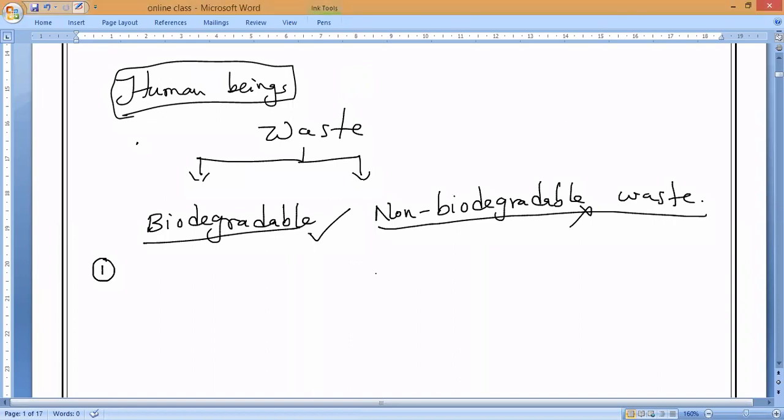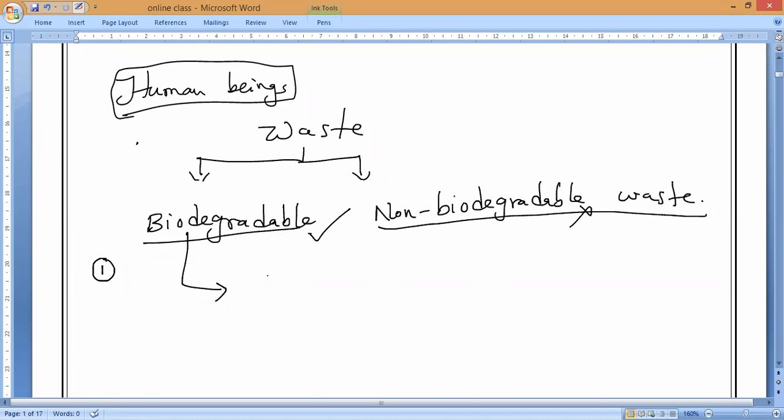Now let us see. Biodegradable means, all of you should remember, waste materials which can be broken down into non-poisonous substances in nature.